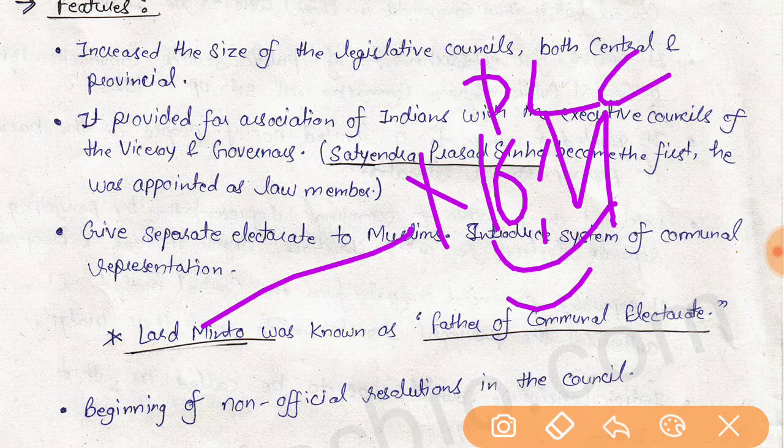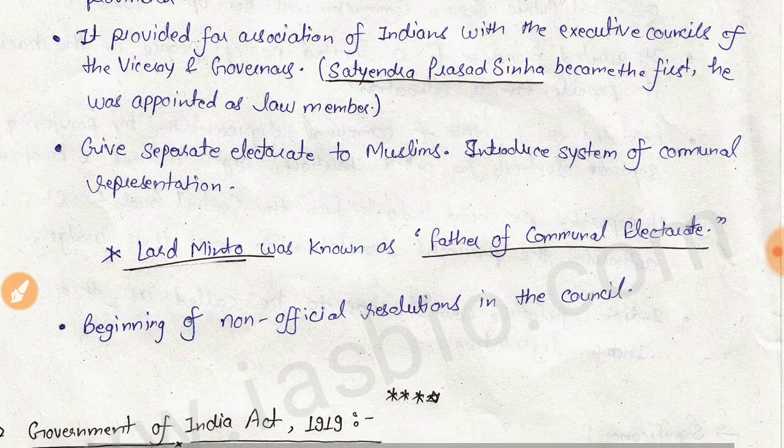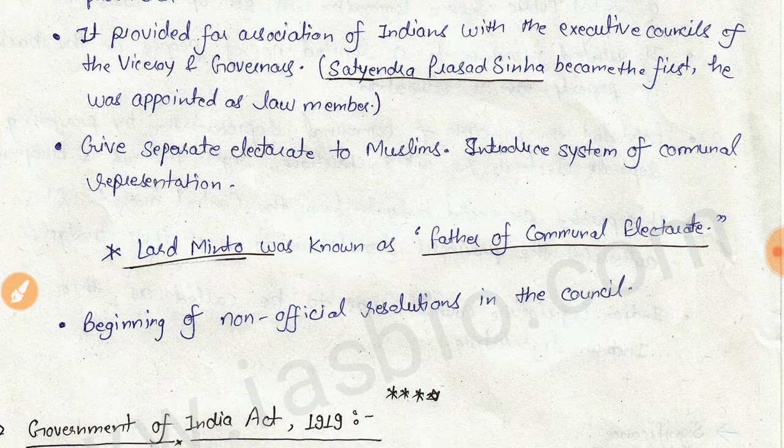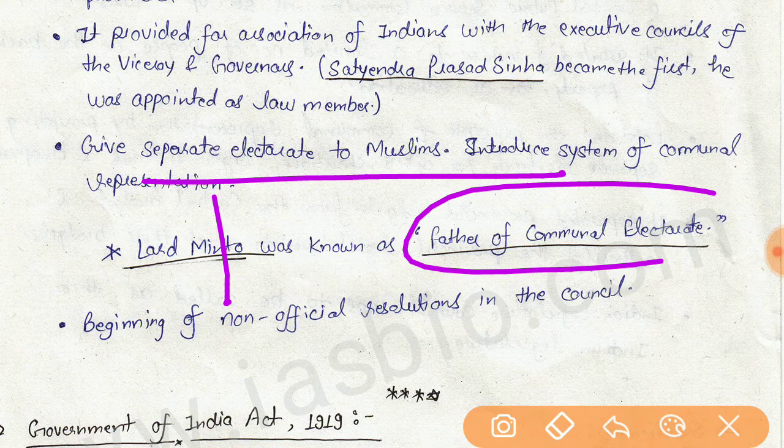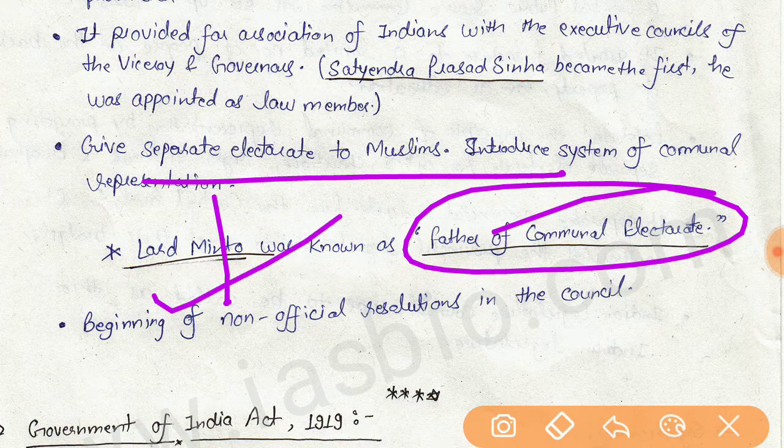More powers were given to the legislative councils. It also gave separate electorates to the Muslims, and only Muslims could vote for the Muslim candidates. Lord Minto became the father of communal electorate because it was introduced by him.